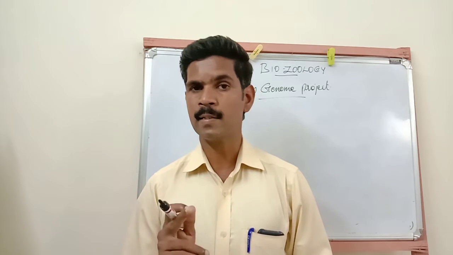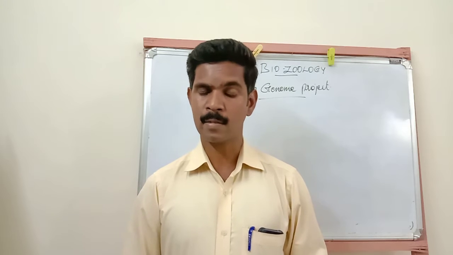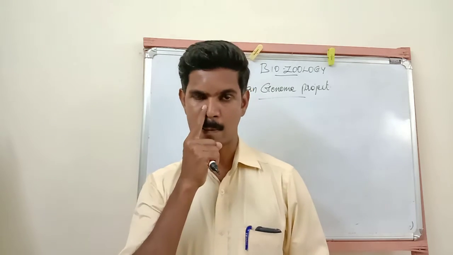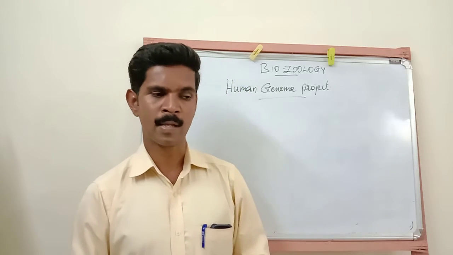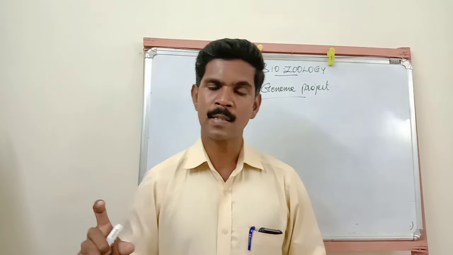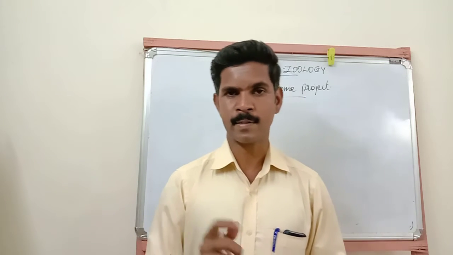Our human genome is made up of more than 30,000 genes, so the first goal is to identify all these 30,000 genes.